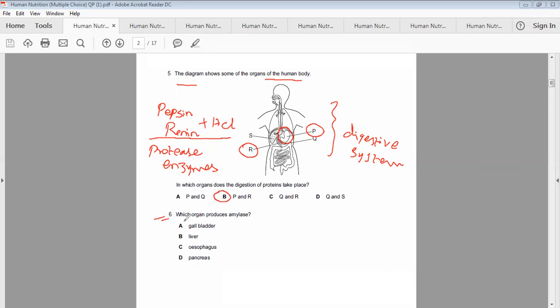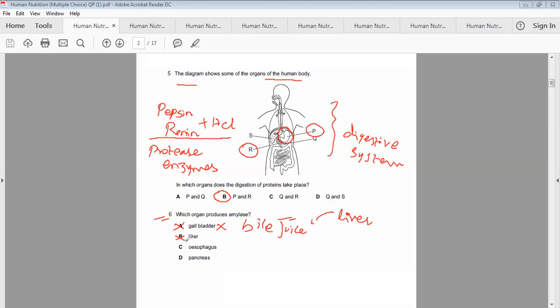Another MCQ is number 6. Which organ produces amylase? Gallbladder? No, gallbladder does not produce bile juice. In fact, gallbladder is not a producing organ. It's just a storing organ. Bile juice is stored in the gallbladder, and that comes from the liver. Liver is the producing organ for the bile juice. So it is not the correct option. Amylase is not produced, or even stored, in the gallbladder. Liver is not meant for producing amylase. Liver is meant for producing bile juice and other intracellular enzymes like catalase and other things.